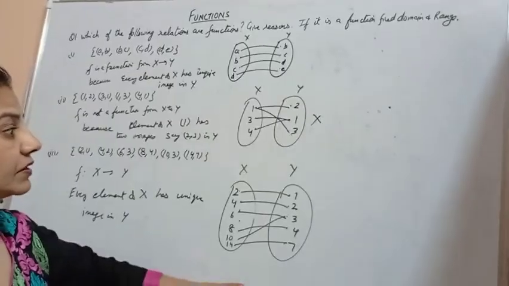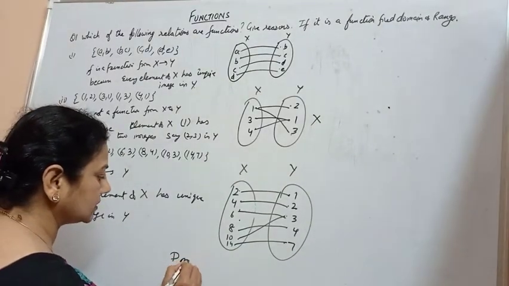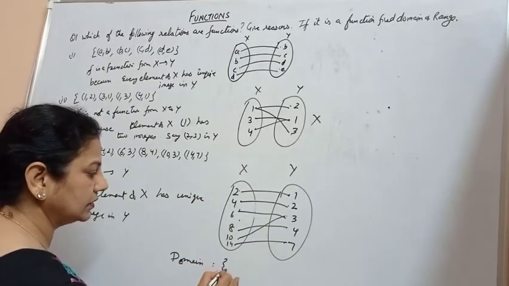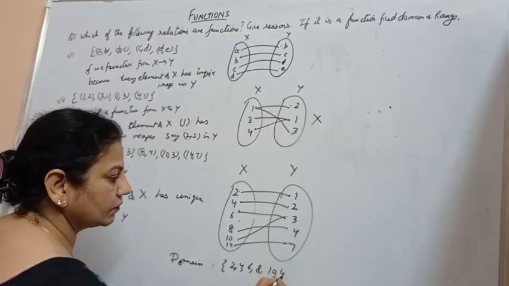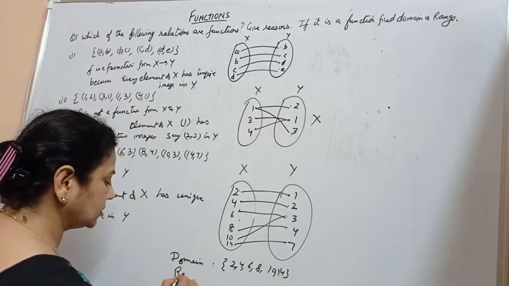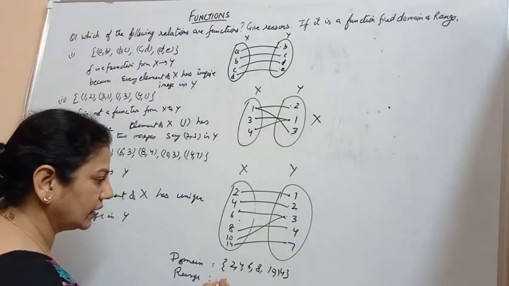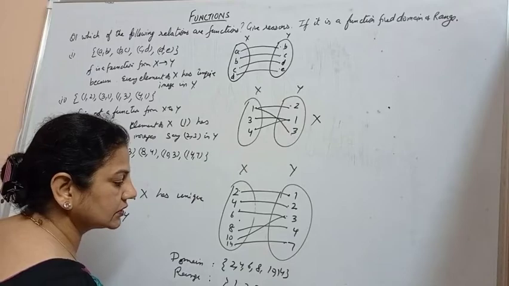Now, if it is a function, we have to calculate the domain and range also. In this case our domain is the values of X, that means 2, 4, 6, 8, 10, 14, and the range is the elements of Y, which is equal to 1, 2, 3, 4, 7.